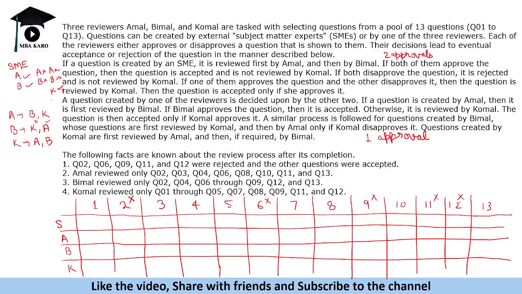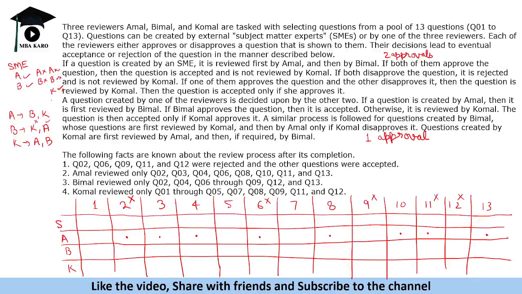These questions are rejected. Okay. Now what we need to do is, Amal reviewed only question 2, 3, 4. So we'll just put which questions he reviewed: 2, 3, 4, 6, 8, 10, 11, and 13.